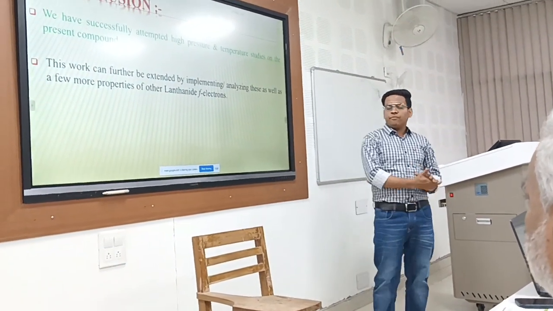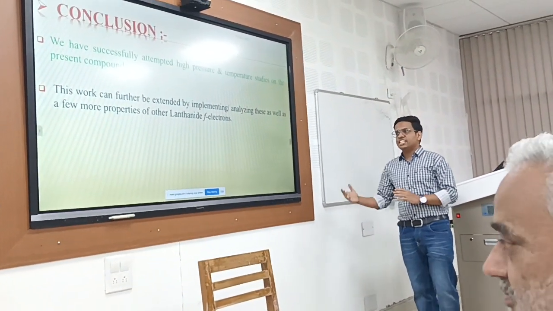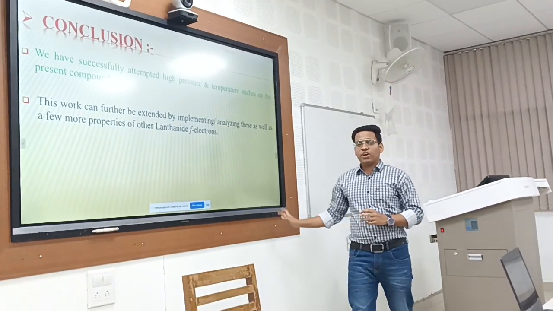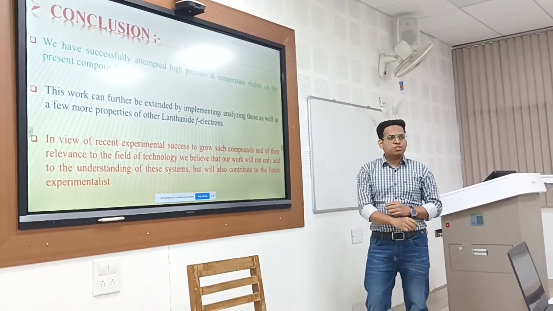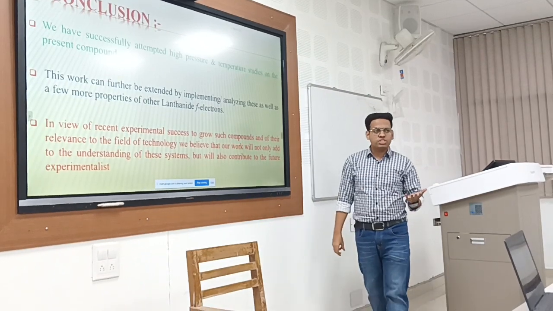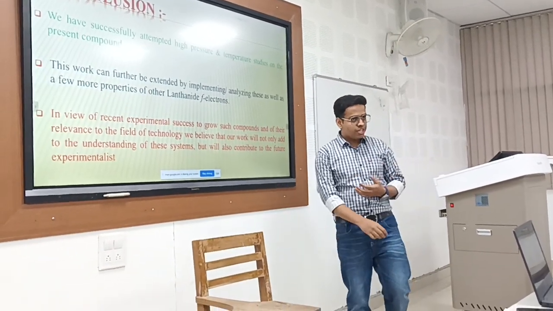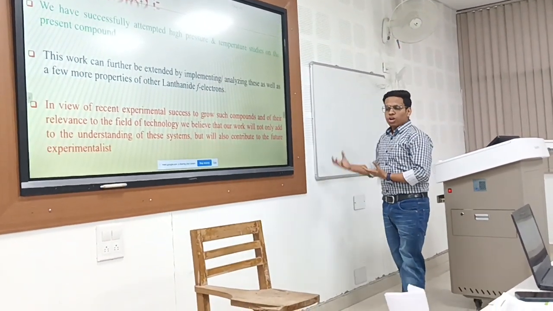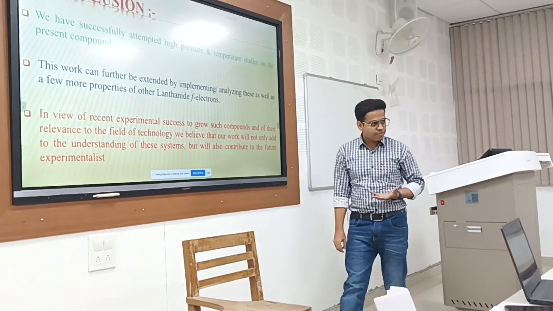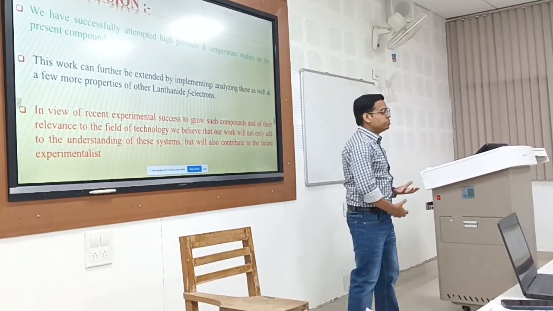So this work can further be extended by implementing these as well as a few more properties of other lanthanides. In view of recent experimental success to probe such compounds and their relevance to the field of technology, we believe that our work will not only add to the understanding of such systems but also contribute to future experiments.